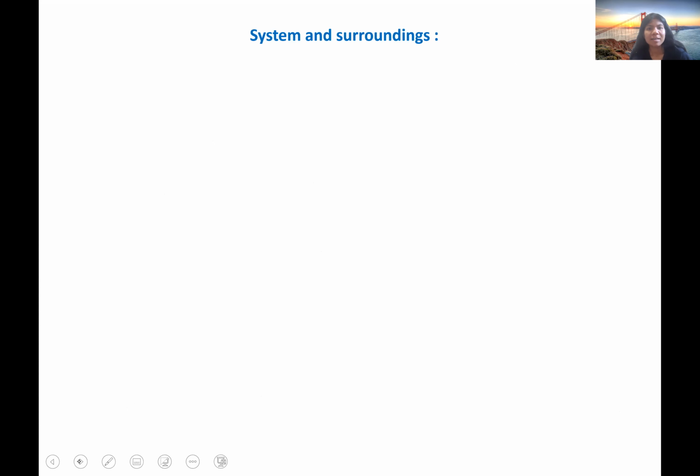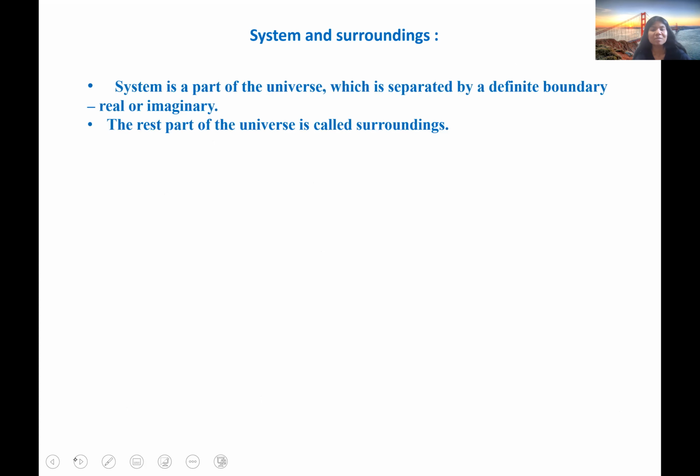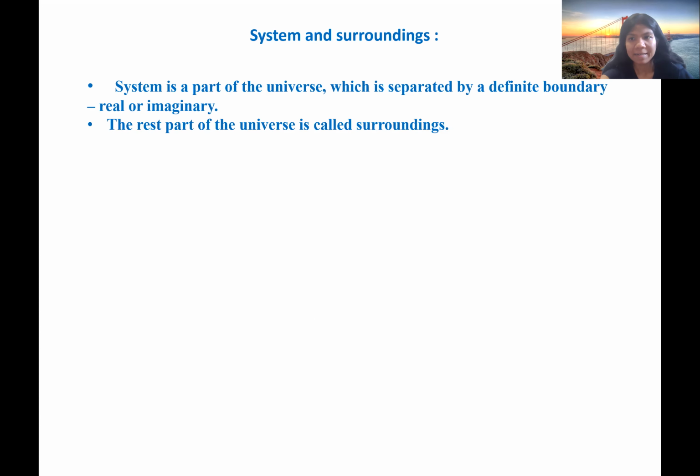So now I'll discuss some terms, some terminologies which we use very frequently in thermodynamics. So one of them is system and surroundings. So what is system? System is the part of the universe that is selected for thermodynamic study, and this is separated by a definite boundary, either real or imaginary. Obviously, the rest part of the universe other than the system is called surroundings.